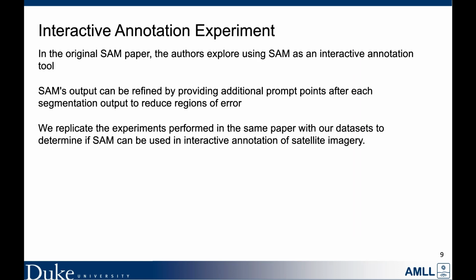In the original SAM paper, the authors explore using SAM as an interactive annotation tool. SAM's output can be refined by providing additional prompt points after each segmentation output to reduce regions of error. This makes it ideal for human interaction to provide feedback on SAM segmentation. We replicate the experiments performed in the SAM paper with our datasets to determine if SAM can be used in interactive annotation of satellite imagery.